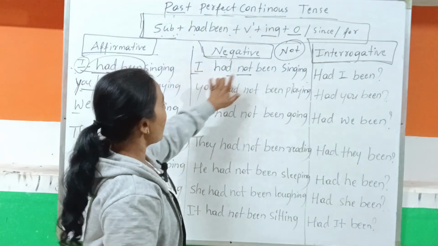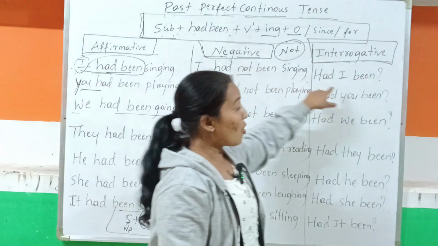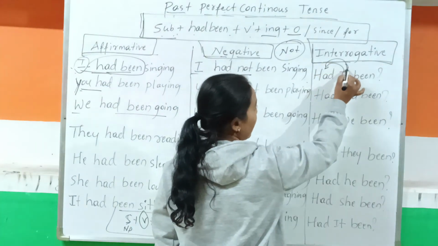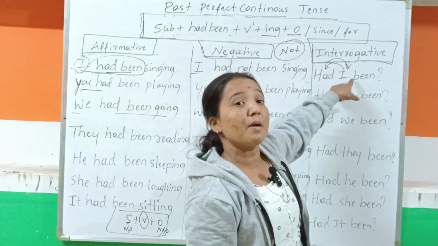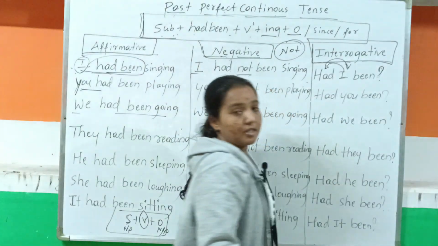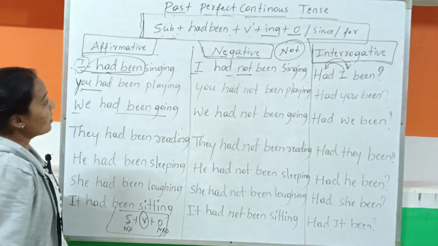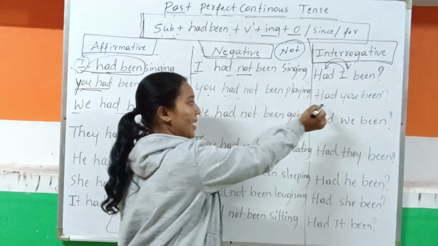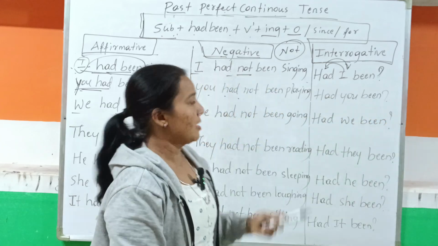I had not been singing. We are only adding not to the affirmative sentence. Next, what do we have to do? We change their places, and that changing of place makes it a question, with a question mark. This much we have to understand. I hope you understand, and we are going to the other sentences. You had been playing, you had not been playing, and had you been playing.